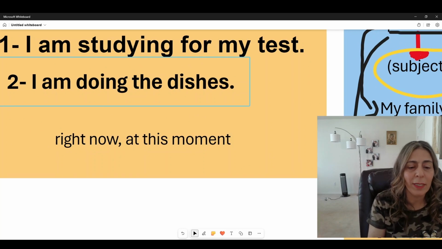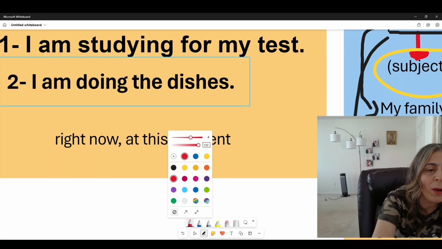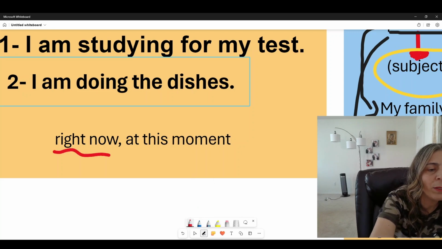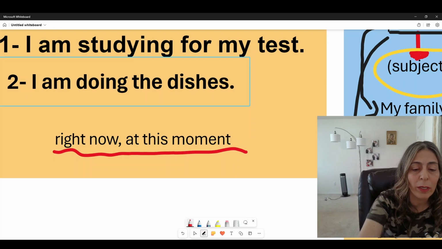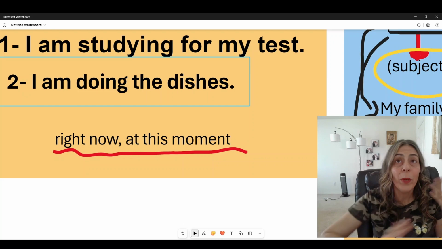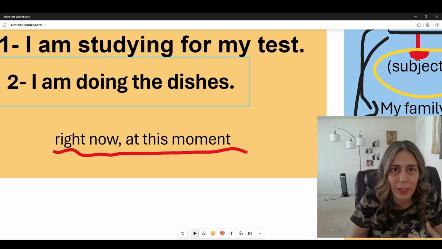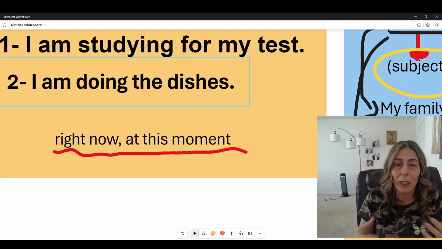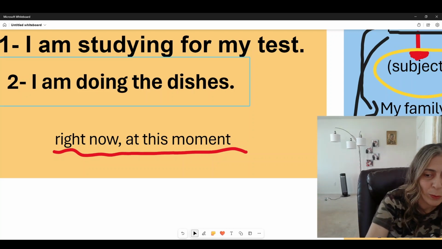So in the present continuous, the thing is happening right now or at this moment. These are keywords that we could use to realize if this is a present continuous, it should describe it at this moment or right now.